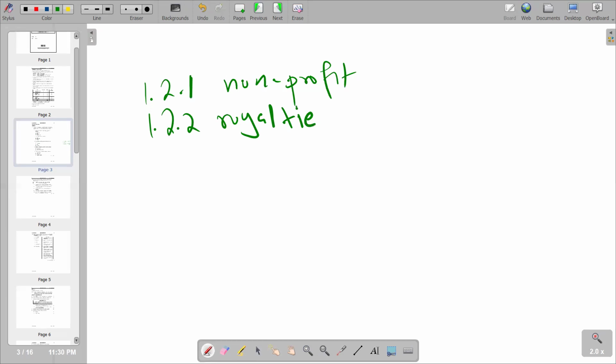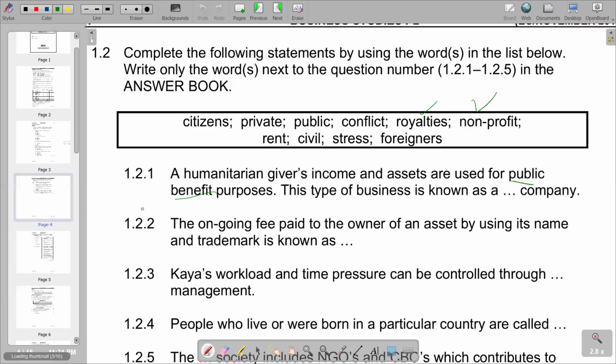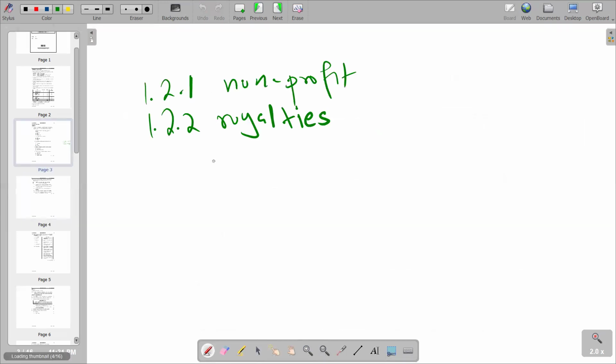Royalties. Then move on to the next part of the question, which is 1.2.3. Kaya's workload and temperature can be controlled through stress management. We go there and try to see what we have, but stress here is the most applicable, which is stress management. Remember, stress management is the practice of improving mental and physical health. So basically, that's what we have there. So we have 1.2.3, and we're saying stress management.